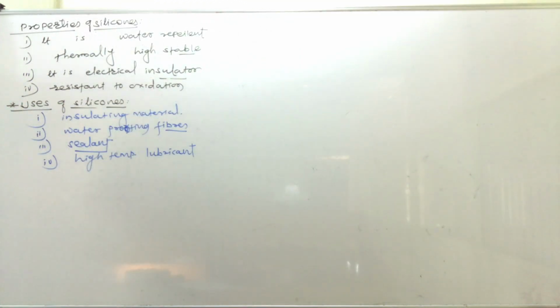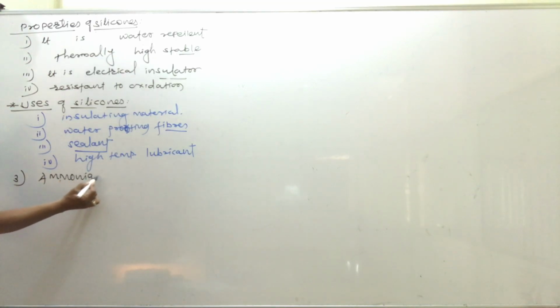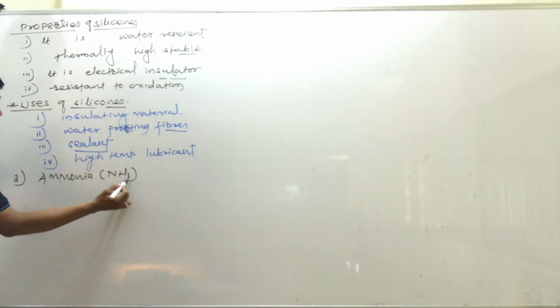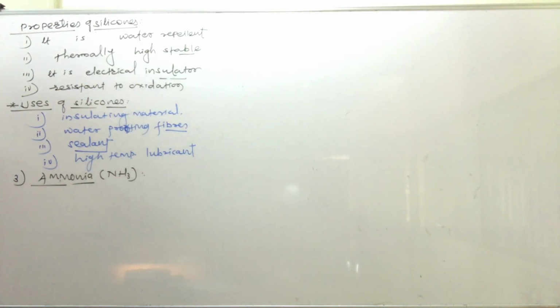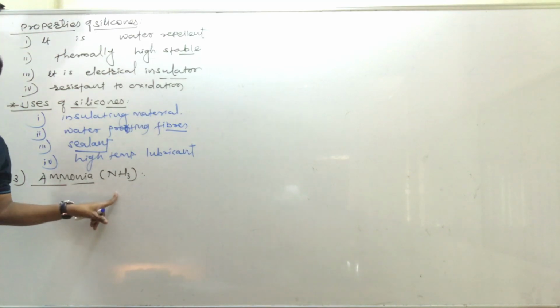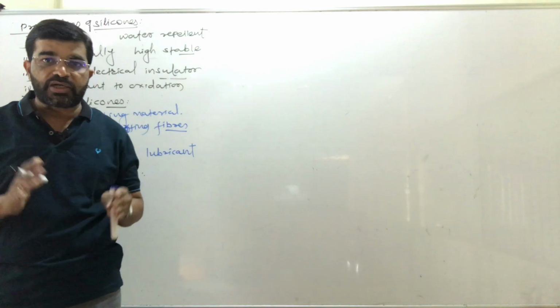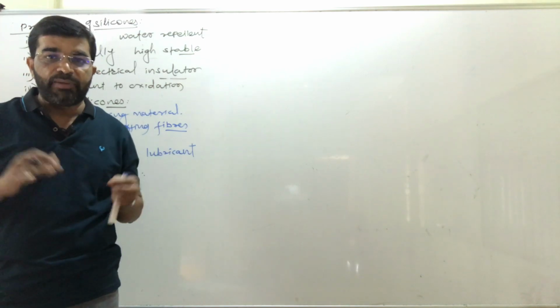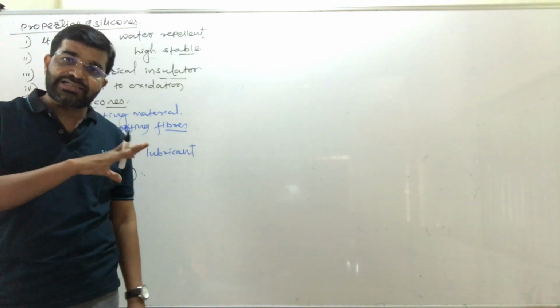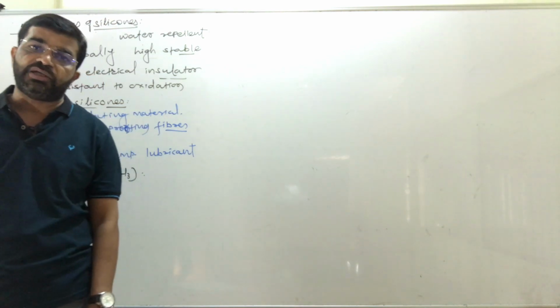Now, one more point we have to study, that is the next compound of this 15th group element. We have to study ammonia. The molecular formula of ammonia is NH3. We have to study some important points about ammonia, like methods of preparation of ammonia, physical properties of ammonia, chemical properties of ammonia, and lastly we will study important uses of ammonia.